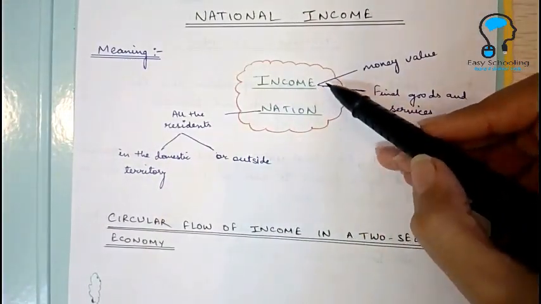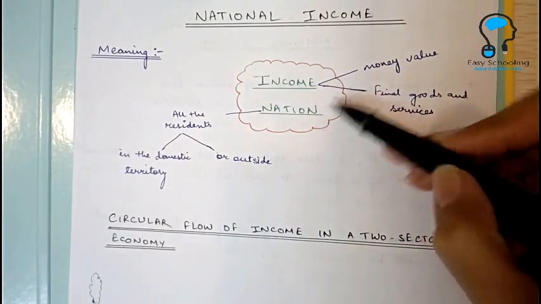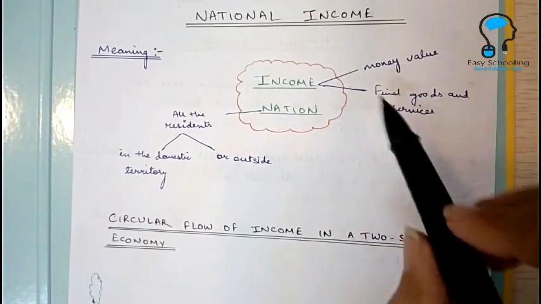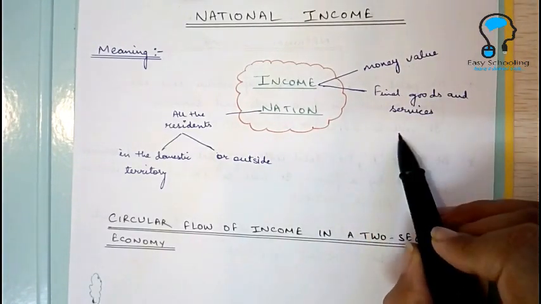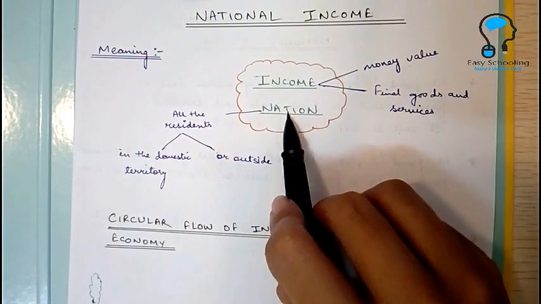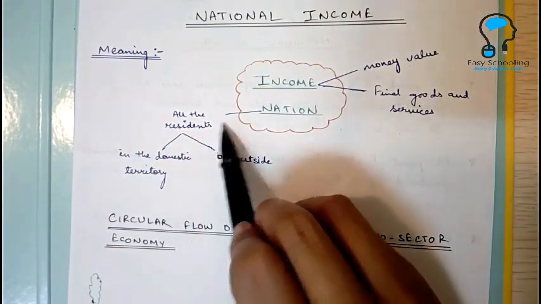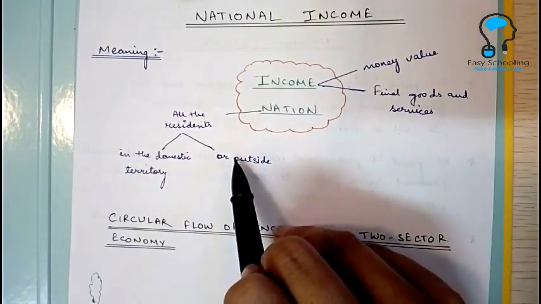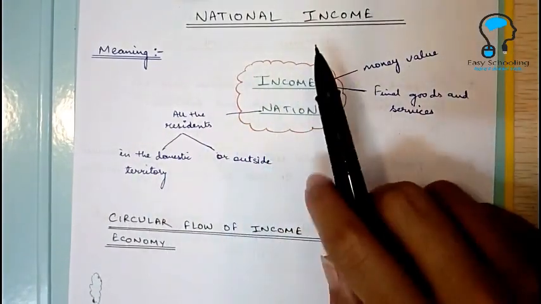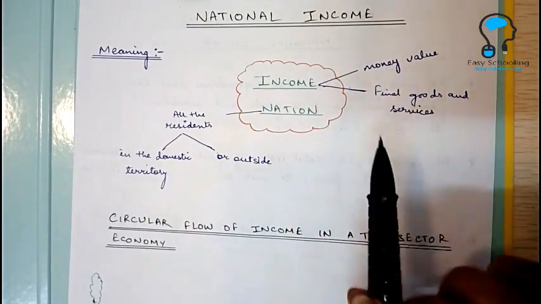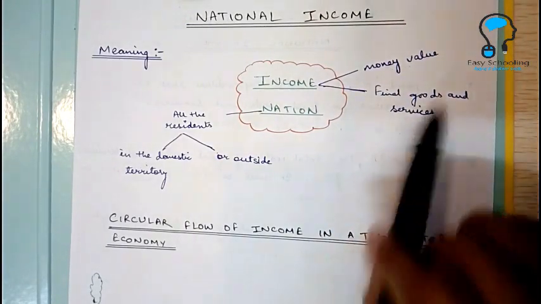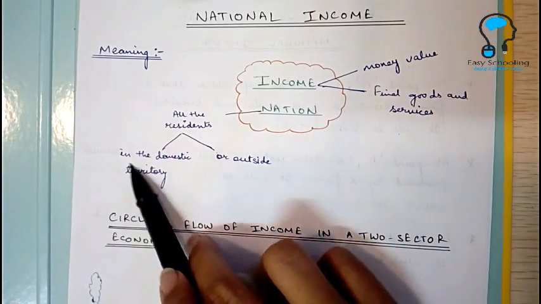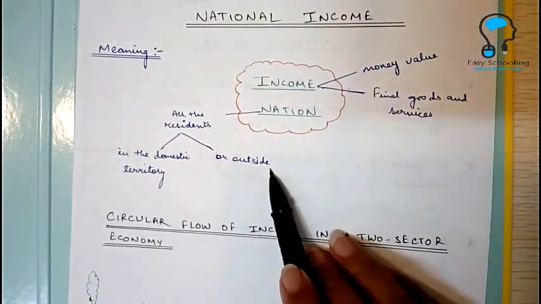National income, the word comprises of two words, income and nation. Income is nothing but money value that you are receiving for final goods and services that you provide. And nation, all the residents. Nation means it includes all the residents in the domestic territory or outside. So national income is the money value of all the final goods and services produced by all the residents of an economy in the domestic territory or outside.